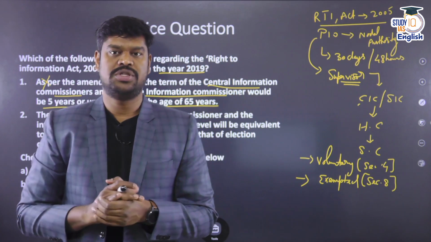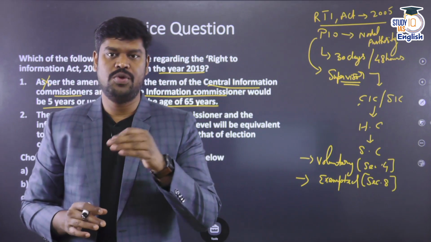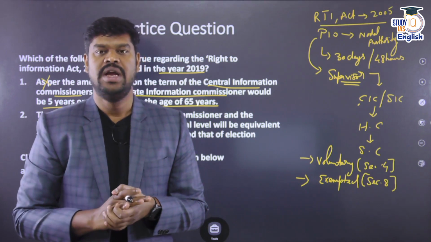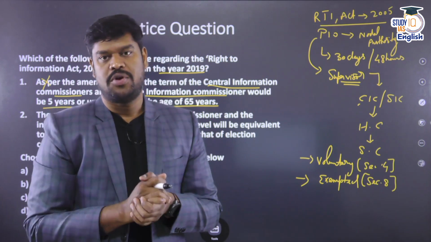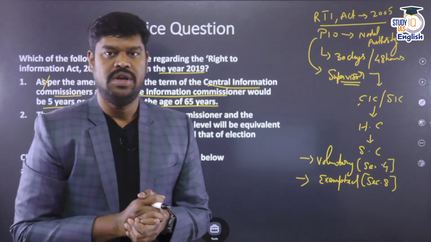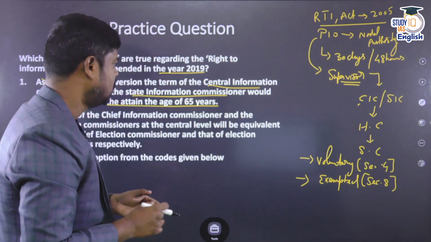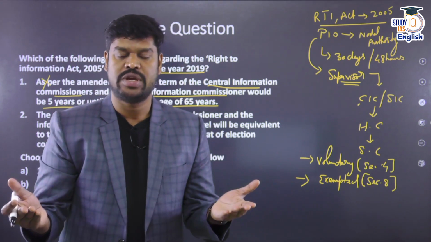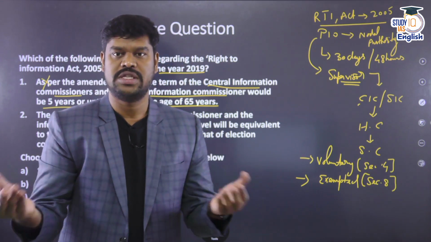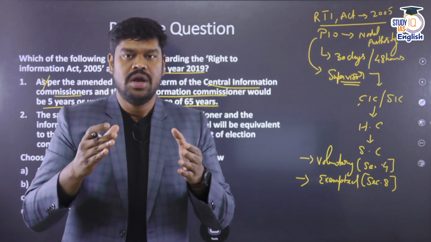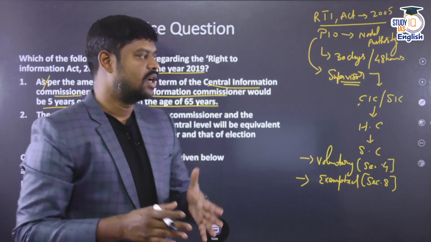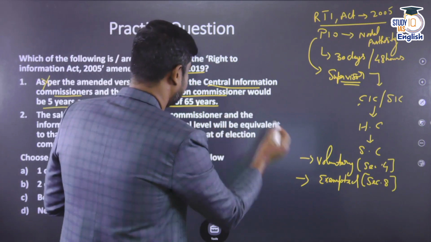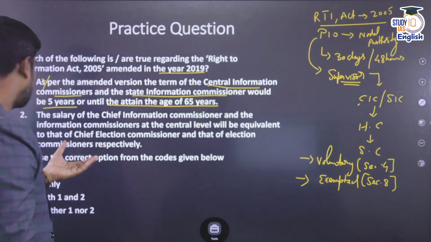That is why the opposition parties have said that if the term can be unilaterally changed by the central government from time to time, and if the power is given to the central government, it clearly infringes upon the independence of this body, and this is not right for democracy. So, today the term is not fixed, and it may vary on a case to case basis. Who is going to determine the term? The term is going to be determined by the central government. So, this particular statement is wrong. Come to statement number 2.